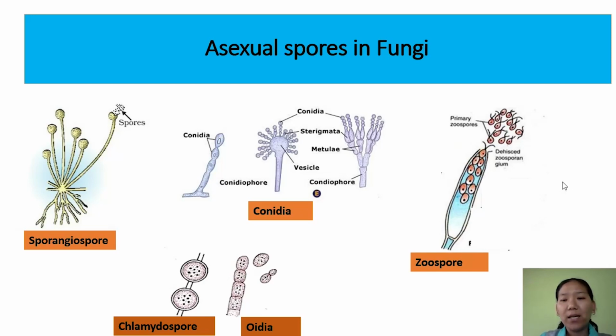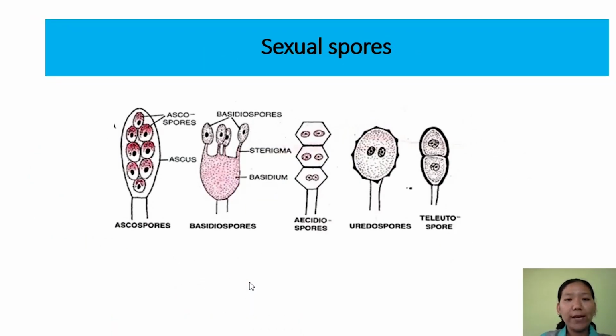They are non-motile. The third one is zoospore. Zoospores are produced in a structure called the zoosporangium. They are enclosed, so the production is called endogenous. And when you look at each zoospore, they have 2 flagella, so they are biflagellate, so they are motile. The other 2 forms of asexual spores are chlamydospores and oidia. They are both non-motile. Looking at the sexual spores, some of the sexual spores in fungi are ascospores, basidiospores, aeciospores, urediospores, and teliospores, which are produced in different classes of fungi.